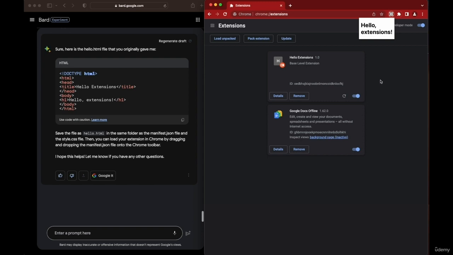Congratulations. This is your first step towards being able to write code. Again, we're not going to break any records here, but it is a first step towards being able to get code from Bard. And even though it wasn't very simple, we had to debug and go back and forth. But this is how you learn. It's not just copy pasting the code, but it's actually a learning process.